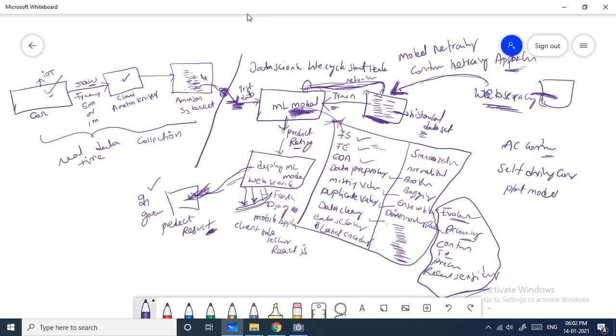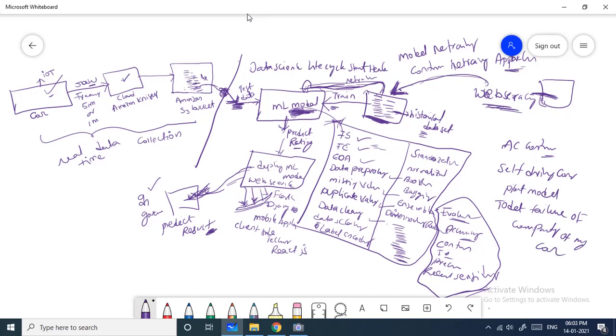We can even use this kind of architecture to predict the failure of components of my car.